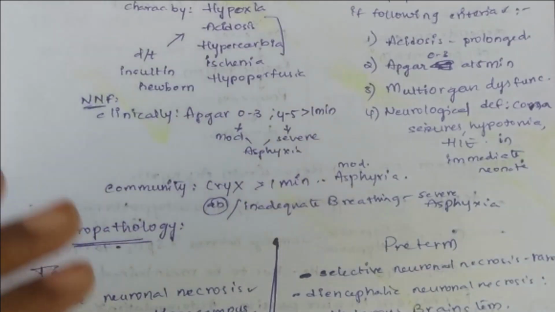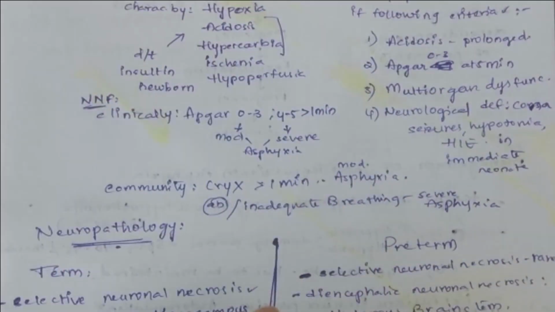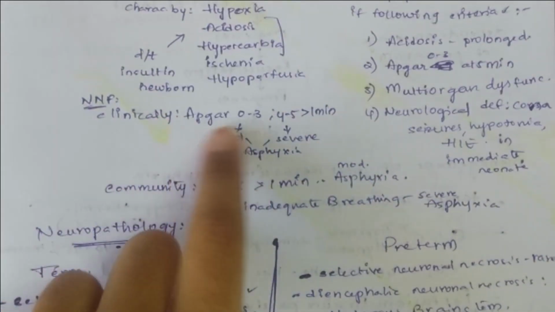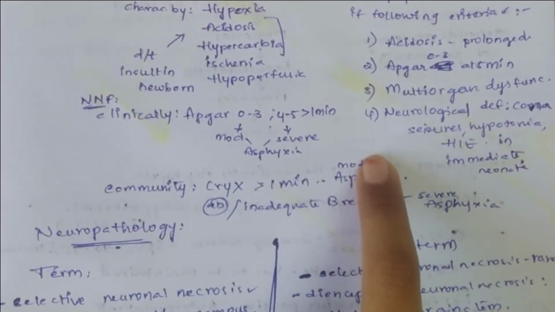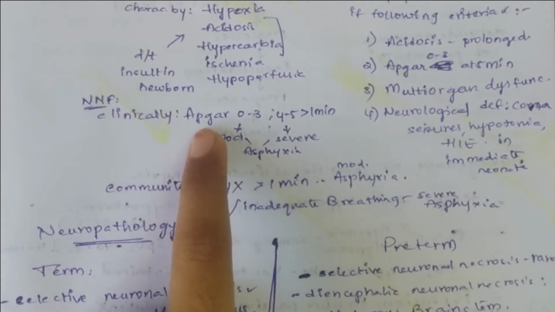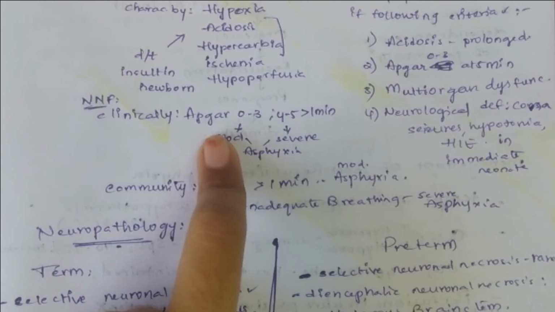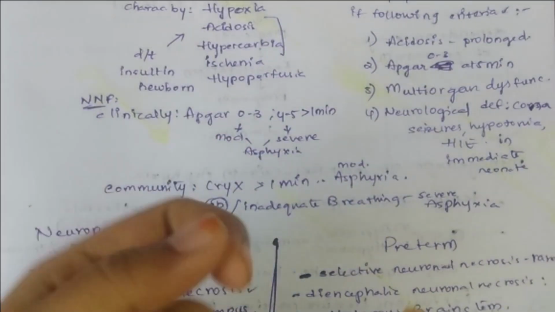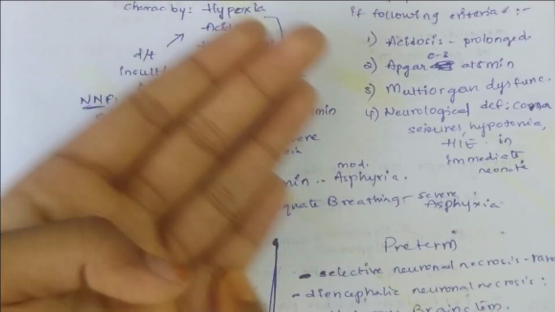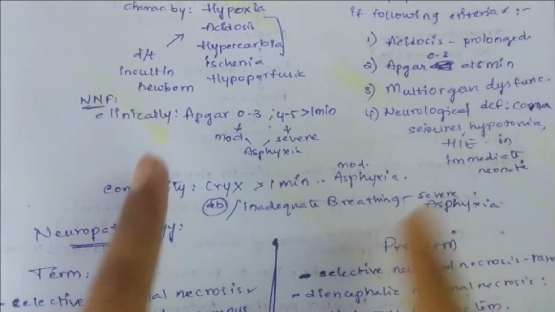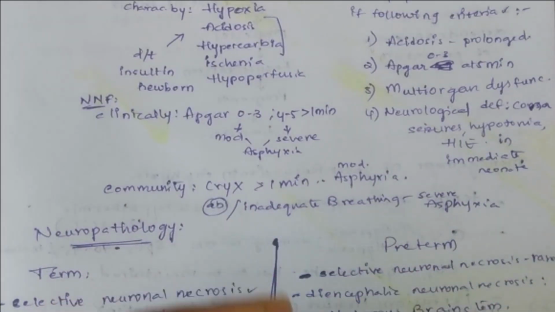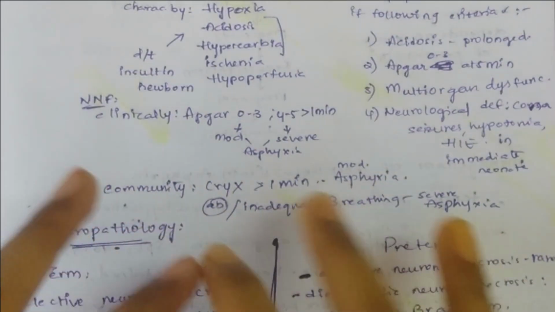And how do you diagnose this asphyxia? If you want to diagnose clinically, it is mainly the Apgar score. There are 4 things that you have to remember while diagnosing asphyxia, but mainly it will depend on the Apgar score. What is the Apgar score? In the Apgar score, we take into consideration heart rate, respiration, color, muscle tone and neuromuscular reflex of the neonate. We see how all of these are present and we give some points to each one.